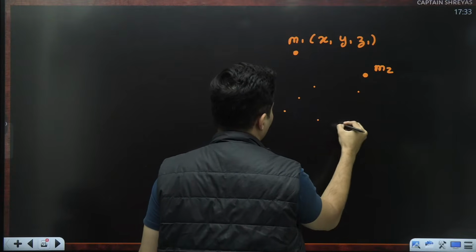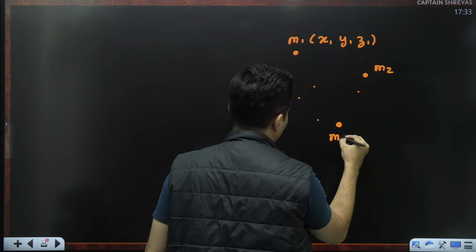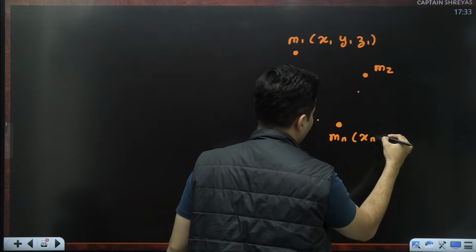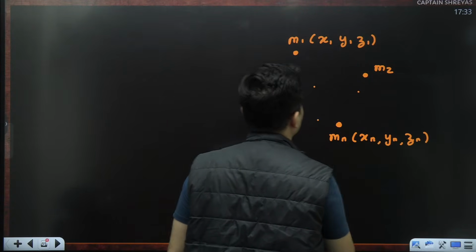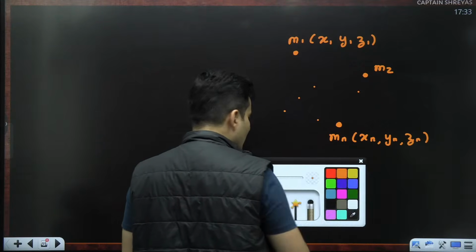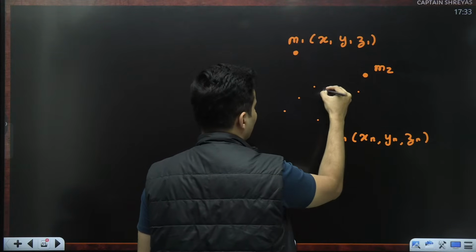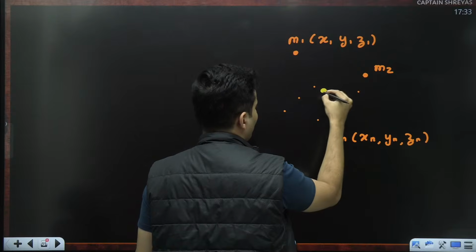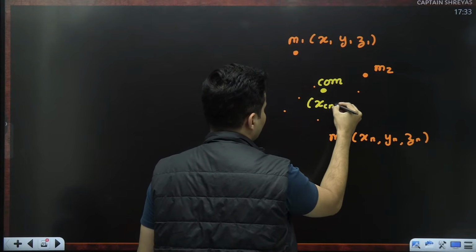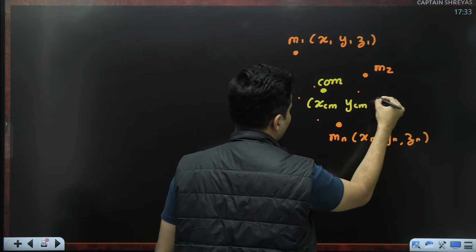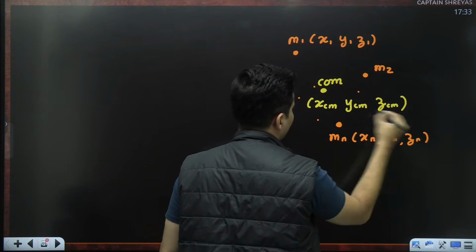Many masses are there till the nth mass, which has x, y and z coordinates like this. Then the center of mass of this system might be somewhere over here. This is the center of mass having the coordinates xcm, ycm and zcm.